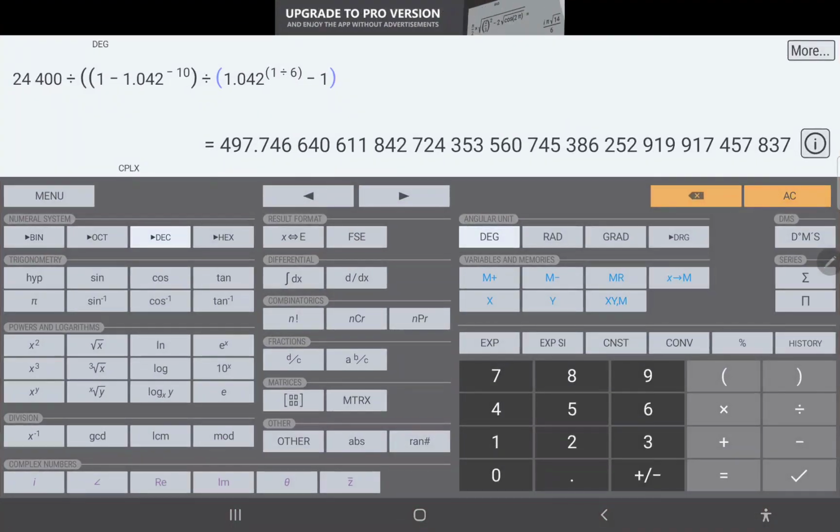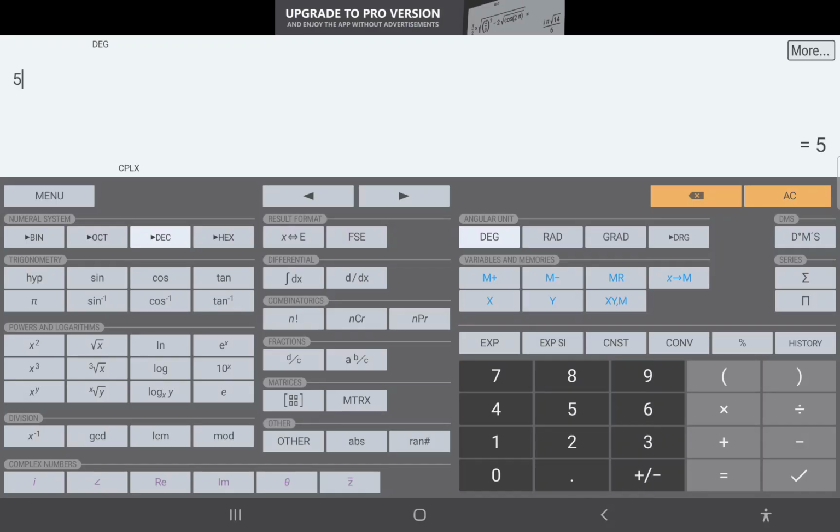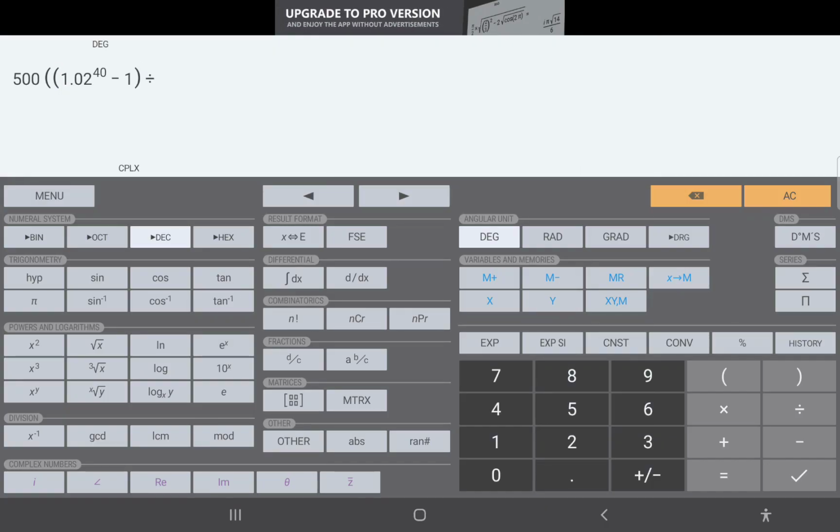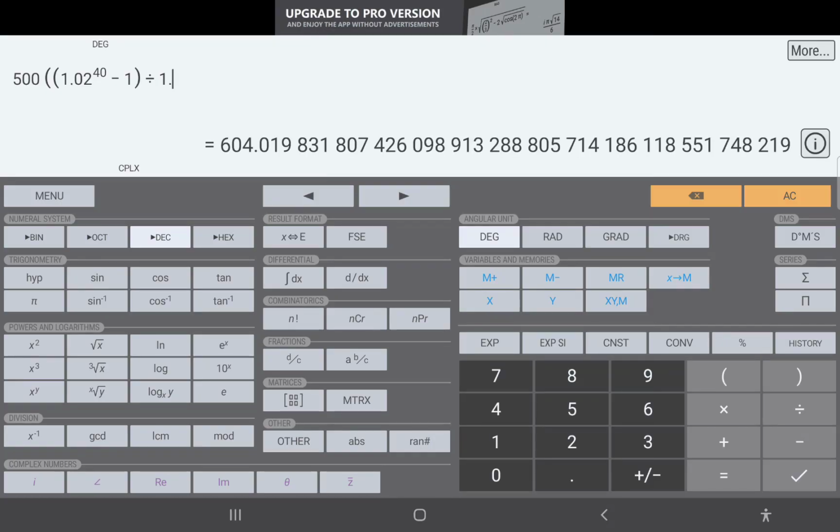So let's compute for this one. That's 500 times 1.02 raised to 40, and then minus 1. So we have to group this one because this will be our numerator, and then divide by the denominator 1.02 raised to 4. And then group natin yan to make it to be sure, minus 1.